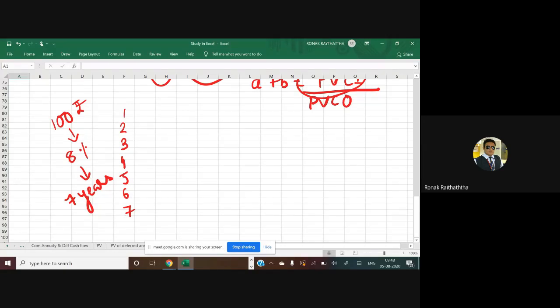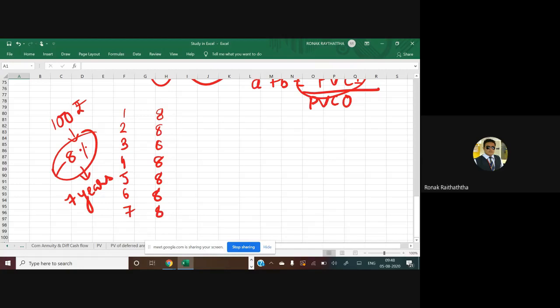Let's make this class more interactive. What will be the amount of interest you will be getting from that bond? 8%, sir. So in terms of a rupee, it would be 8, right? So for 8 rupees, you are going to get in year number 1, 2, 3, 4, 5, 6, 7. Okay, so that is going to be the cash inflow for all these years. Sir, once this bond will be over, this redemption period will be coming.